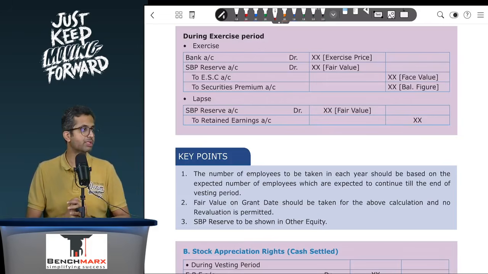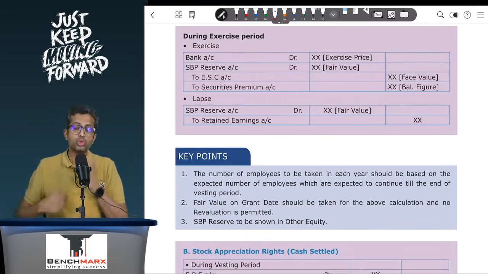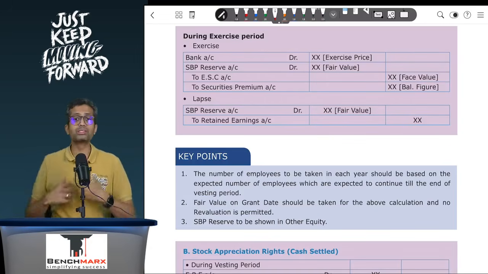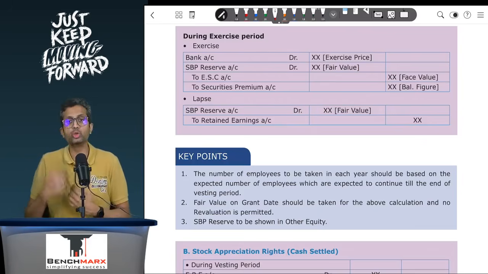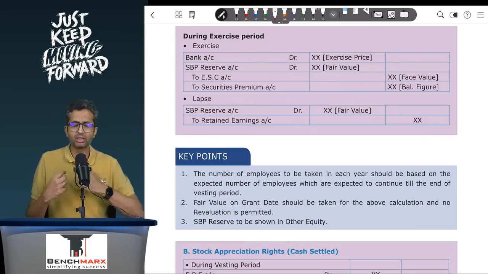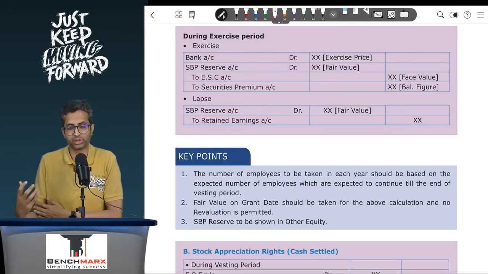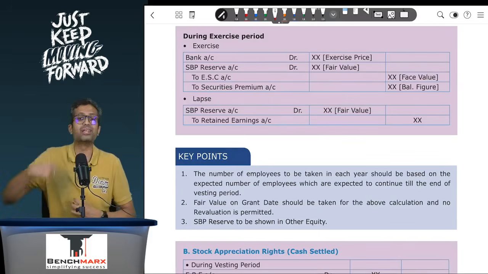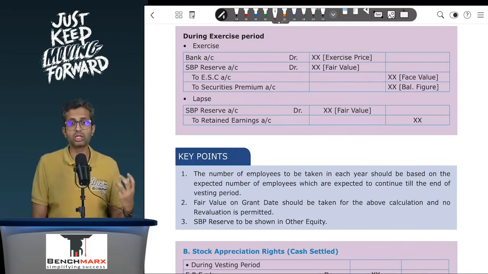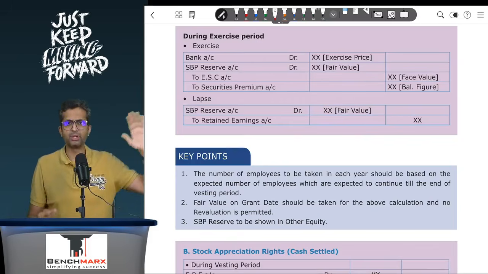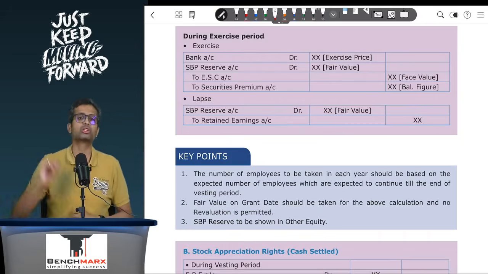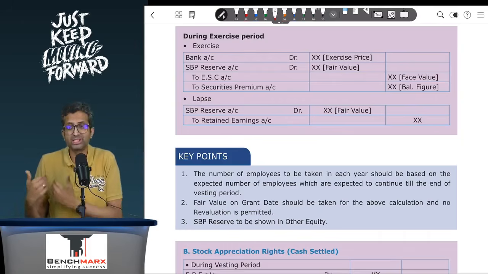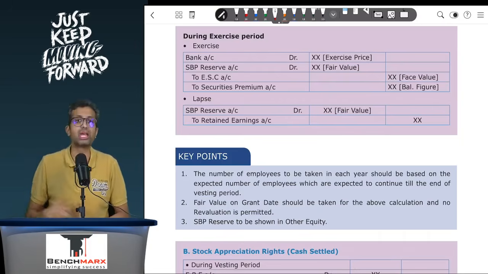Why will we debit the SBP reserve? Well, because you are issuing shares because the options are exercised, and as a result you will say that the true issue price of these shares is not just 50 paid in cash, but other than that another 30 is paid by the employee through service. So bank account debit 50, SBP reserve account debit 30, to share capital 10, to securities premium for example 70. So this will be on exercise, shares being issued.